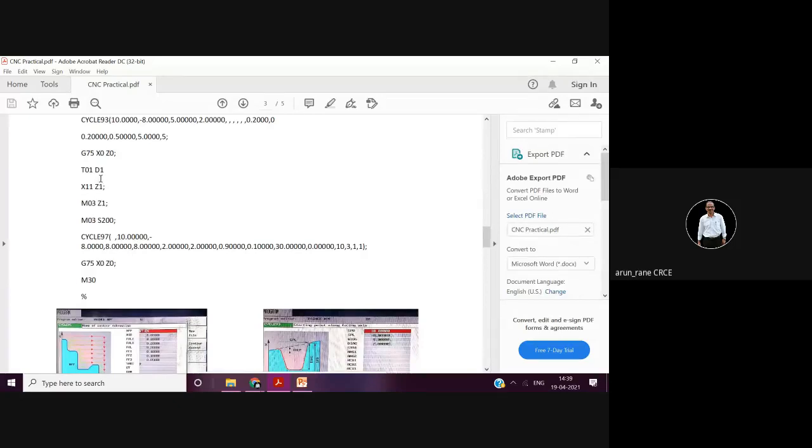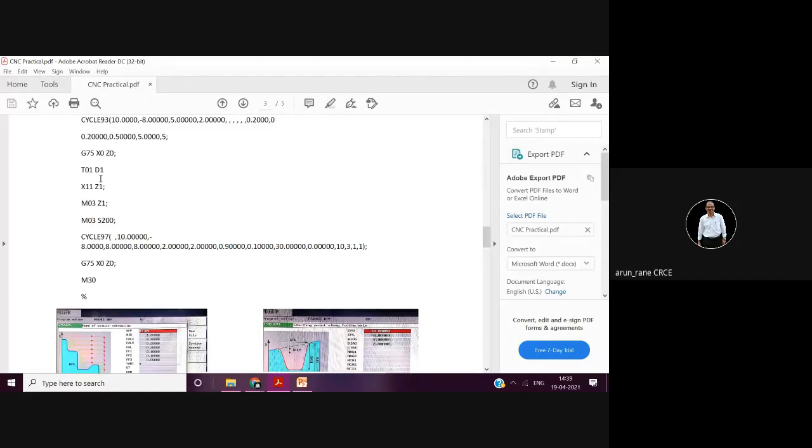Offsetting means what? Suppose you offset the profile by 1 mm, so your workpiece will become larger, isn't it? In AutoCAD, the offset command. I hope you go on offsetting the lines in many of the software. Or if you offset by -1, your workpiece will become smaller. So the same thing here also you can play. So you don't have to write the program again.